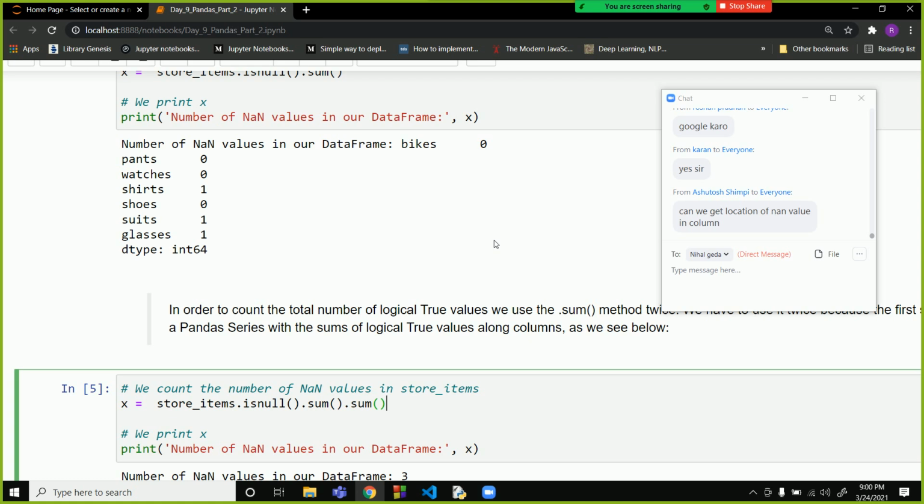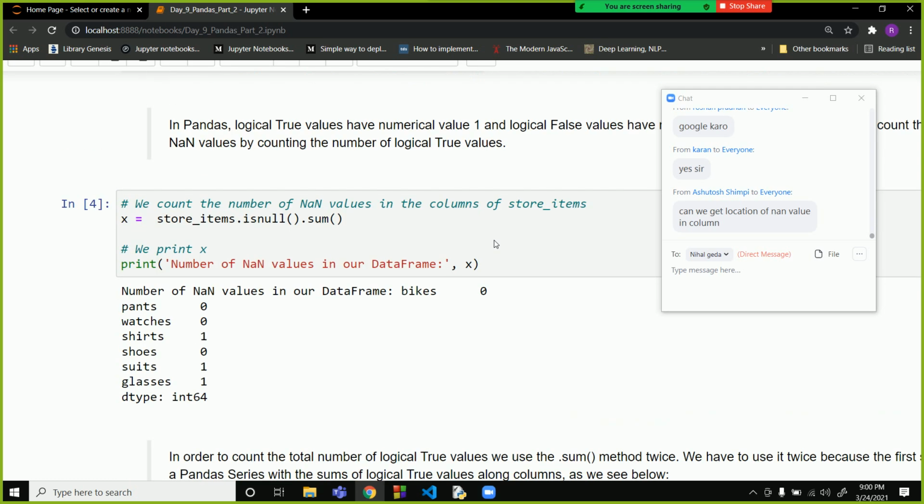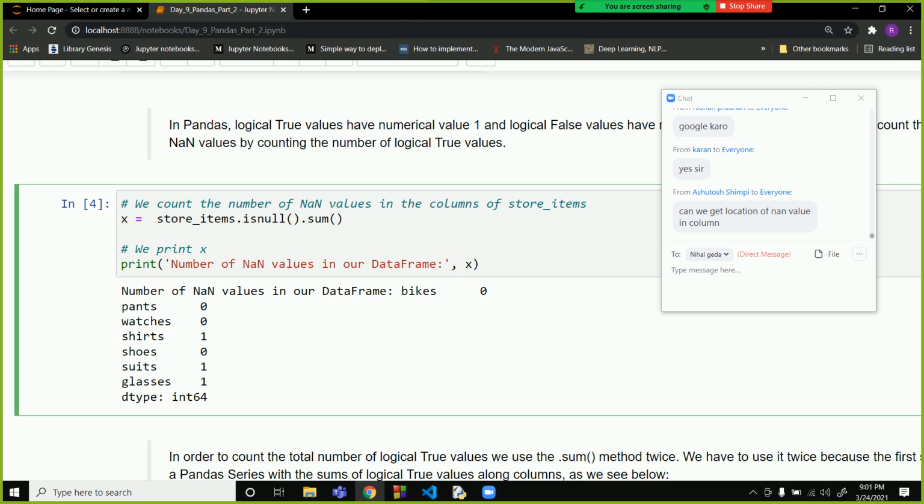Can we get the location of nan values? No, I don't think so. There might be a command, but I don't know that. You'll have to Google it.